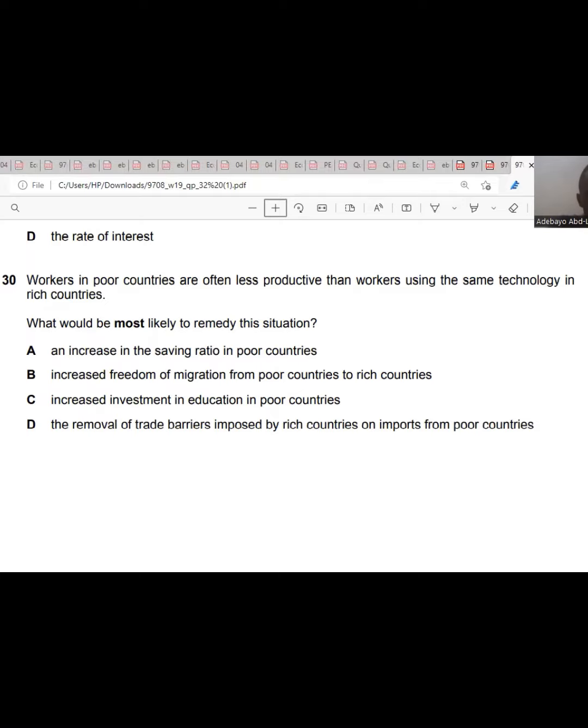So number 30 is C. But before then, let's look at D. The removal of trade barriers imposed by rich countries on imports from poor countries. Removal of trade barriers does not change productivity. When you talk about productivity, it comes from the workers and how well they are in terms of education, training, and skills. So the answer is C. Question 30 is C.